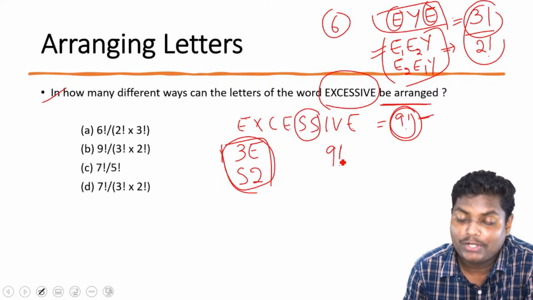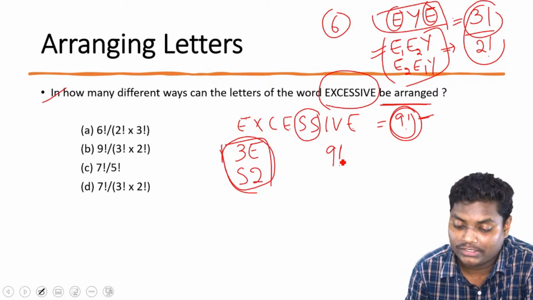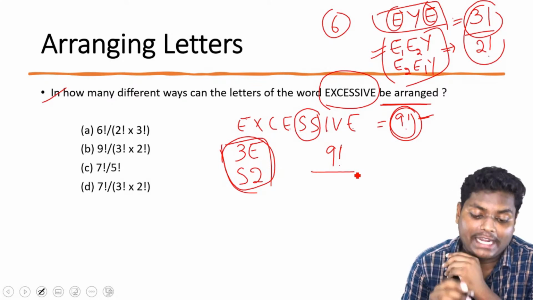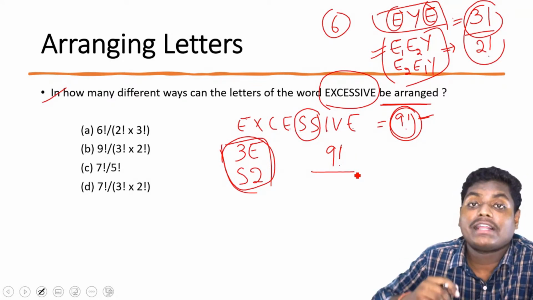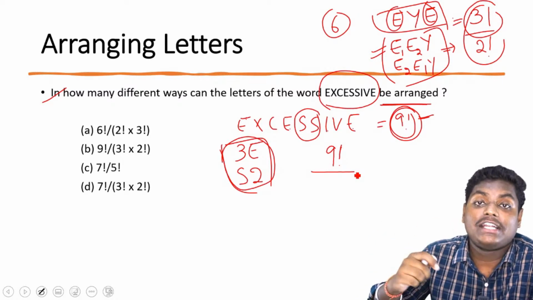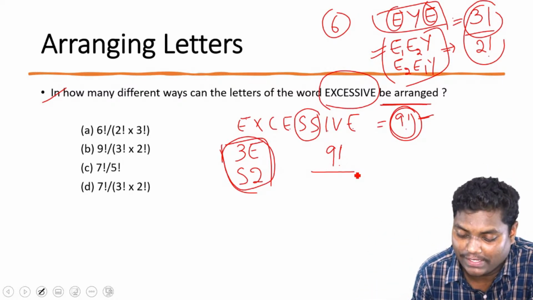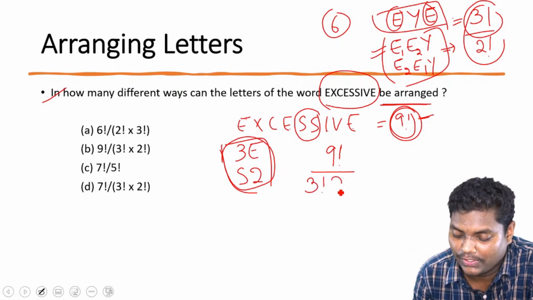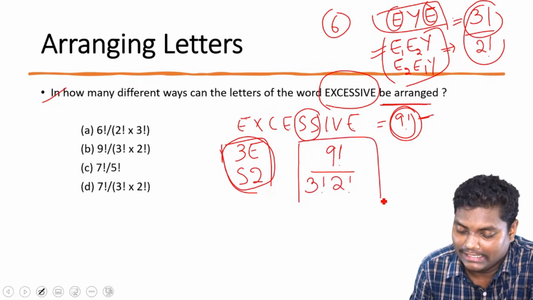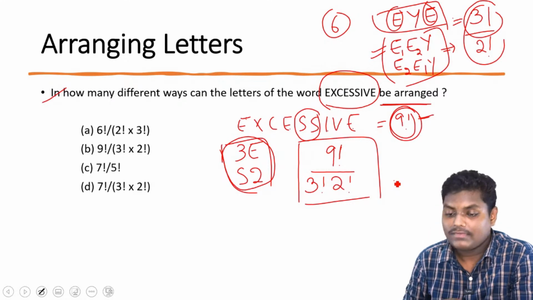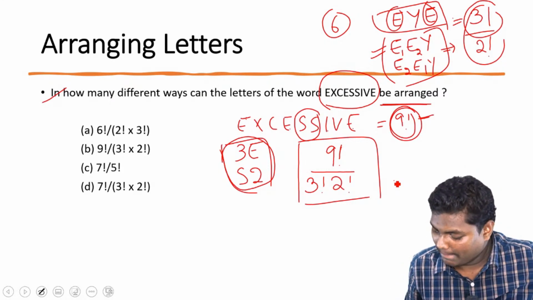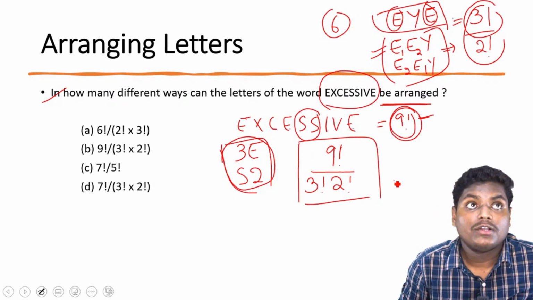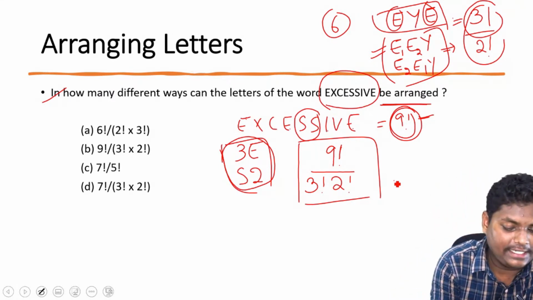If these were all distinct letters, we would have got 9 factorial. But since we have 3 E's and 2 S's, we are counting more. We have doubled and tripled it, so we need to reduce by that factor. So we'll be dividing by 3 factorial and 2 factorial. Is this clear for everyone? Great. The top is not visible, so I'll write it again here.